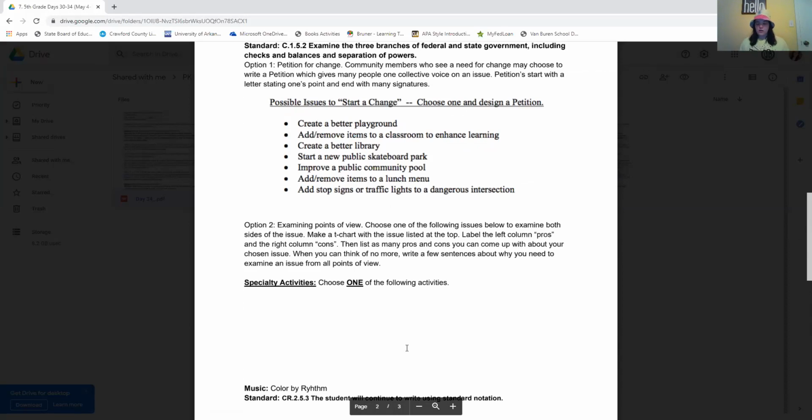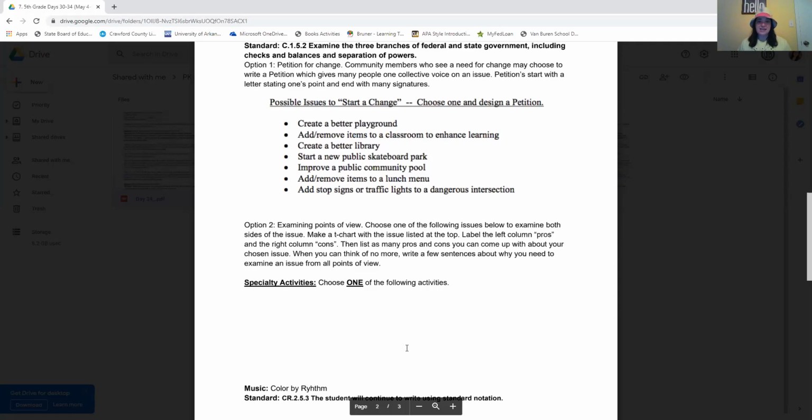That's something easy to Google, and then you're just going to create that T-chart, and it's going to look like this. Pros, cons. Pros are the good things about it. Cons are the negative things about it. Pros and cons.